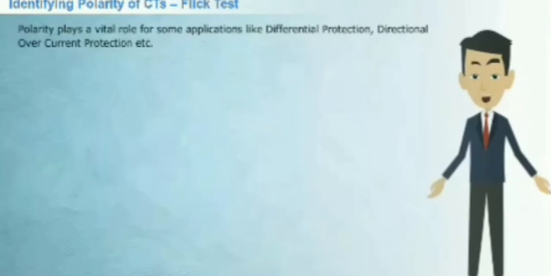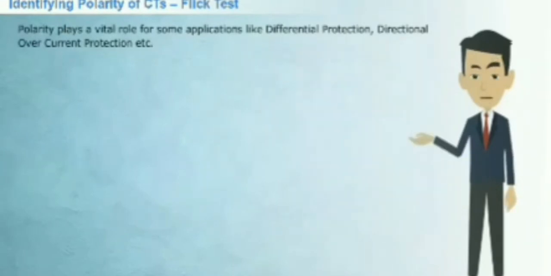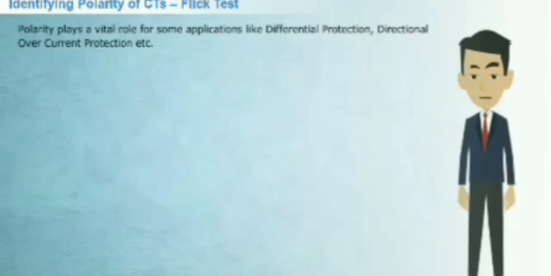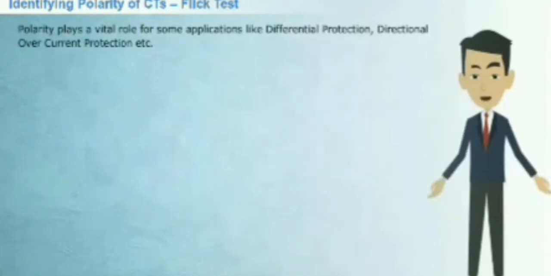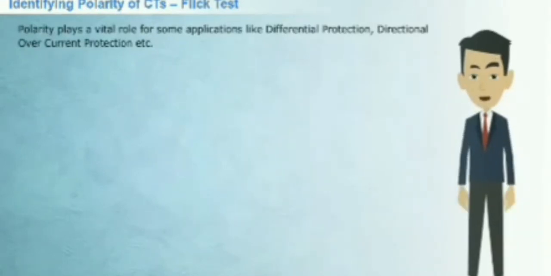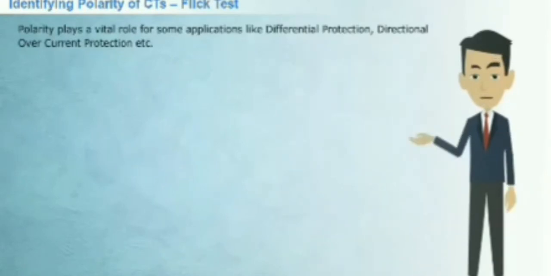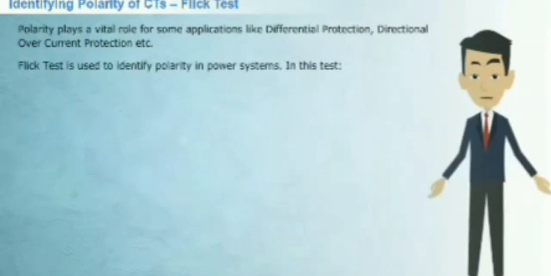As mentioned earlier, polarity plays a vital role for some applications like differential protection, directional overcurrent protection, etc. Sometimes it becomes difficult to identify the polarity of a current transformer due to wear and tear or labels going missing. So in such instances, how do we determine the polarity of a CT? Well, that is when we use the flick test to identify polarity. Let us see how it is done.